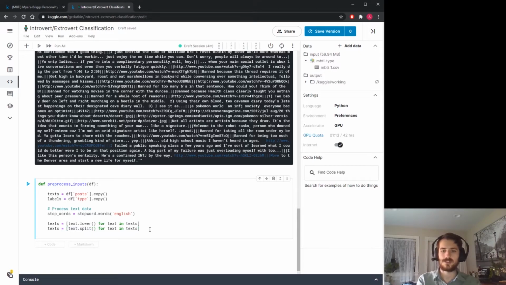Now I'm going to apply some word-wise transformations. So each list in texts is going to be a list of words. So let me do it this way, for text in texts. So this is what I was doing before. I'm applying something to text for every text in texts.